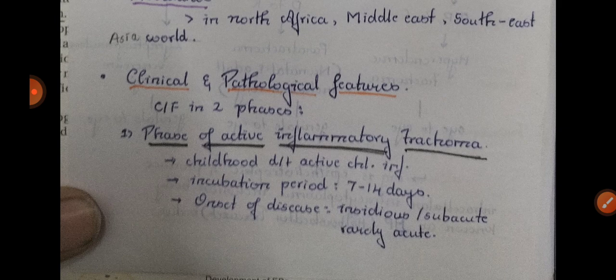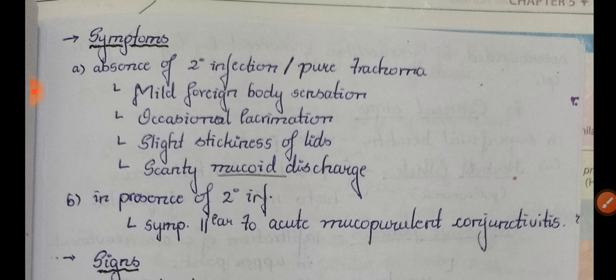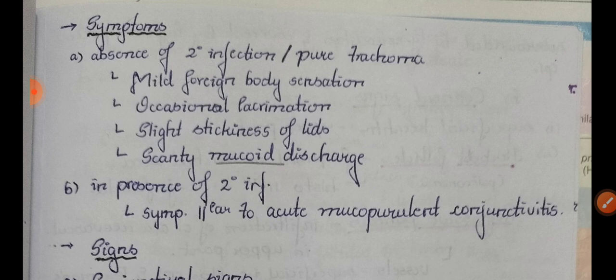The incubation period is 7 to 14 days. The onset of disease is insidious and subacute. The phase of active inflammatory trachoma is seen in childhood. In the absence of secondary infection, you can see mild foreign body sensation, occasional lacrimation, slight stickiness of the lids, and scanty mucous discharge. But in the presence of secondary infection, the symptoms are similar to acute mucopurulent conjunctivitis. I have already made a video of acute mucopurulent or acute bacterial conjunctivitis. Same things are seen.